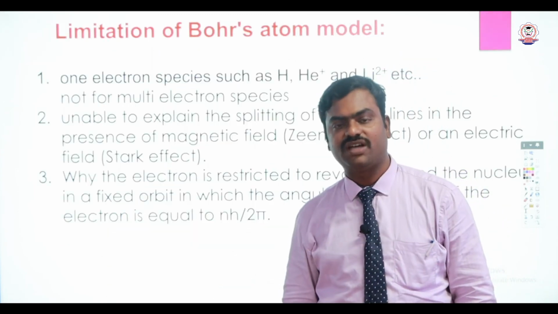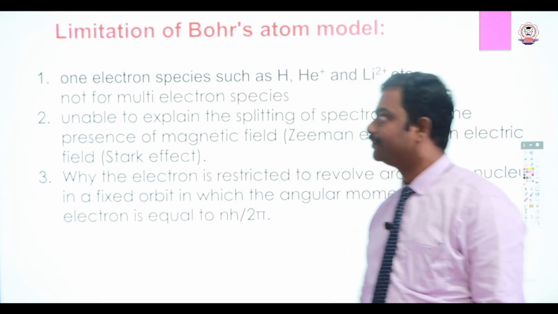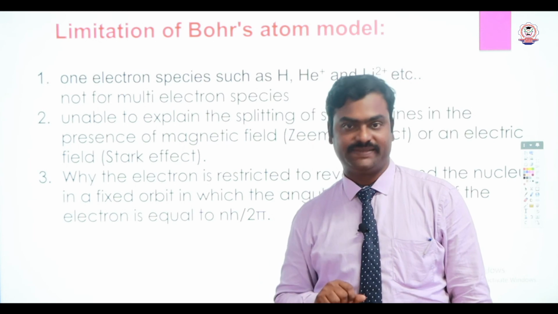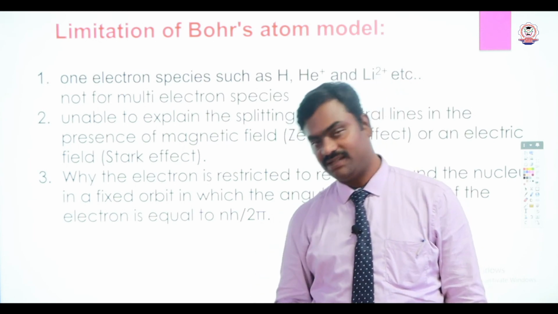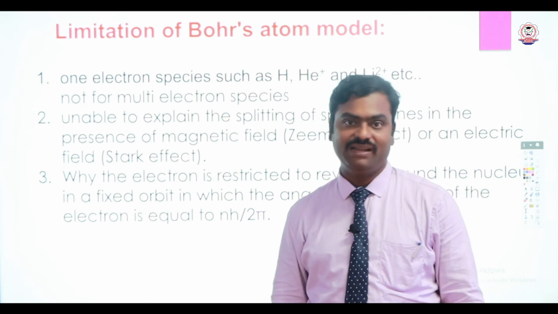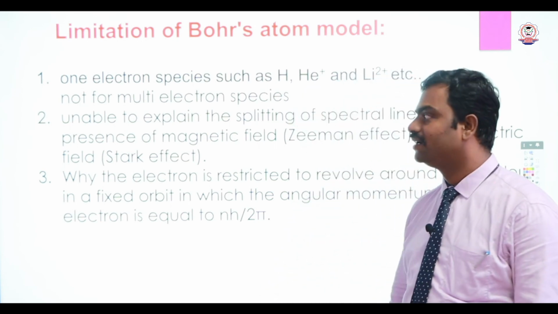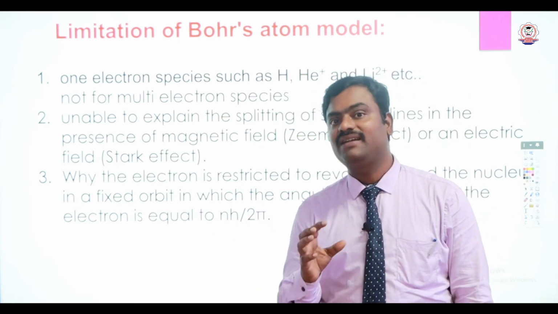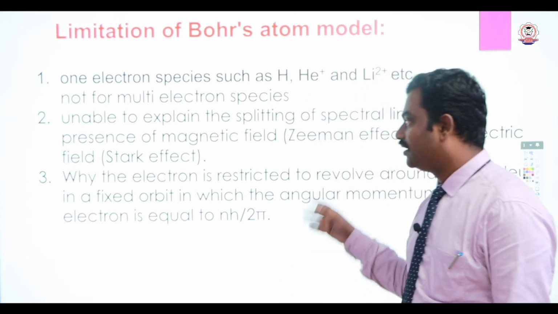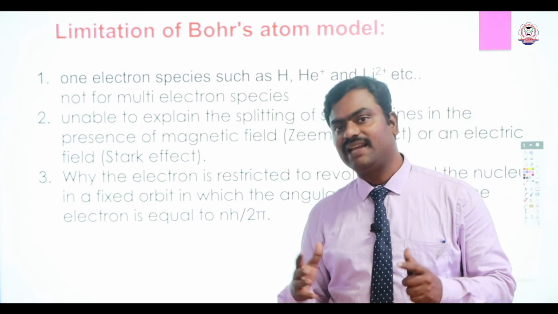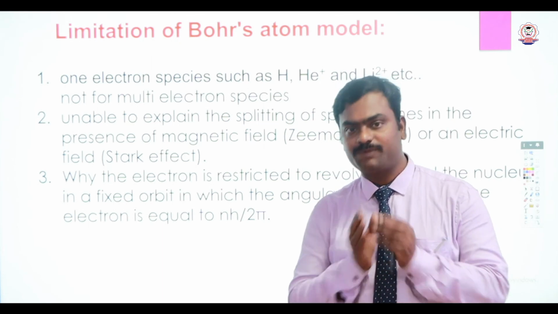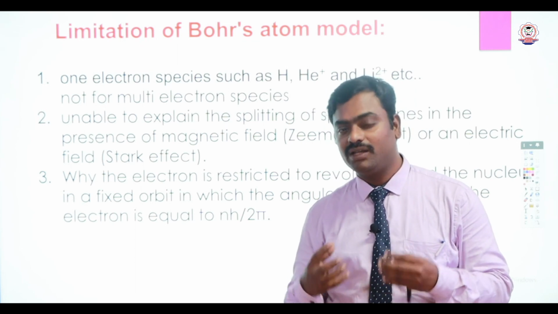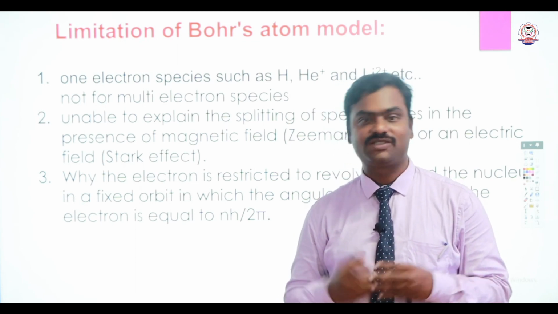Next, what are the limitations of Bohr's atomic model? First one, I said it is applicable only for one electron species, not for multi-electron species. That is the first drawback or limitation of Bohr's model. What is the next one? It can't explain the atomic spectroscopy of the Zeeman and Stark effect. In presence of magnetic and electric field, it gives fine lines or splitting of lines in atomic spectroscopy. So using Bohr's atomic model, you could not explain the Zeeman as well as Stark effect.